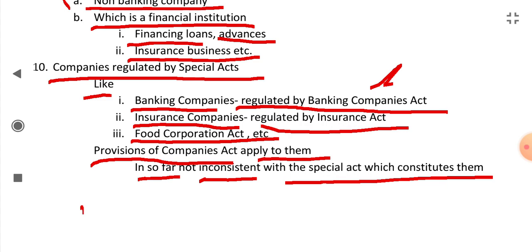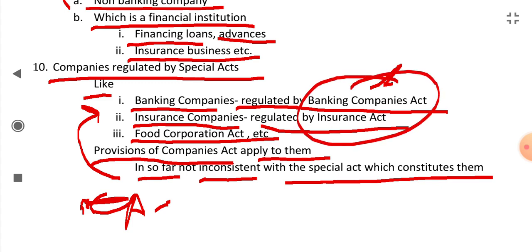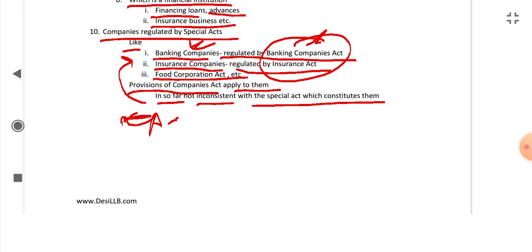If the provisions are not consistent with these special acts, then those provisions will not apply to these companies. So these were kinds of companies.